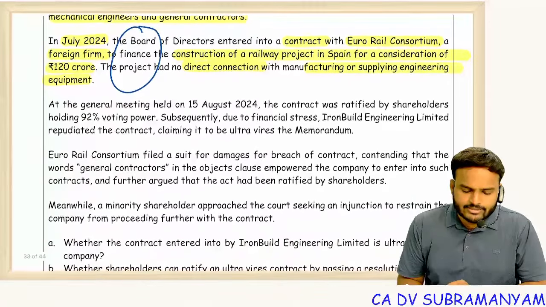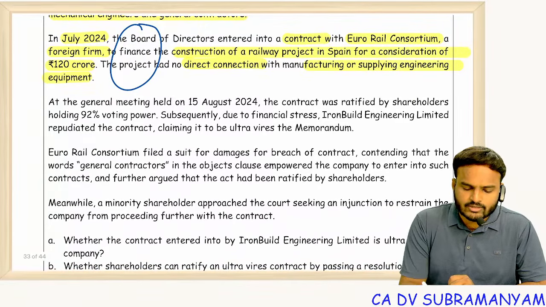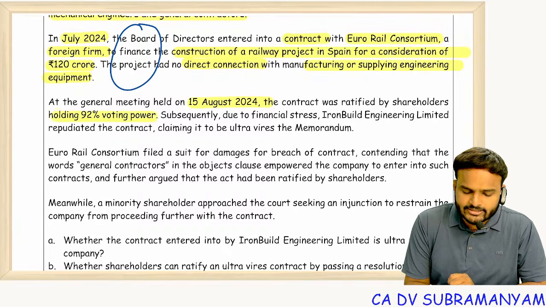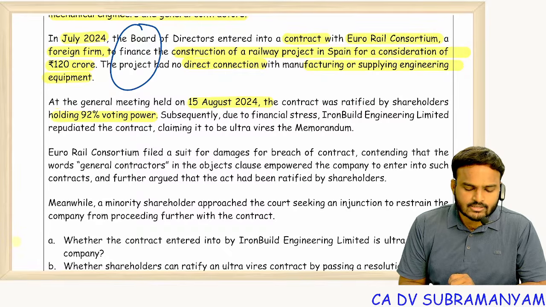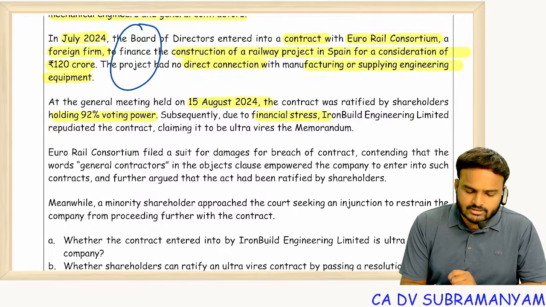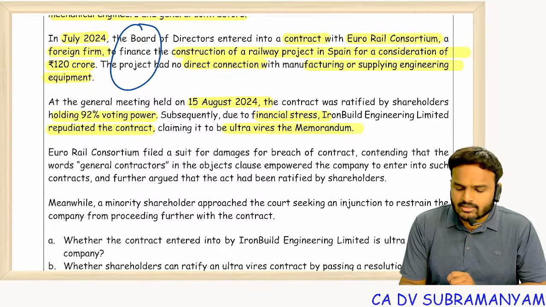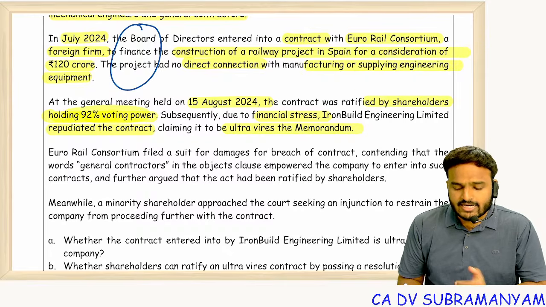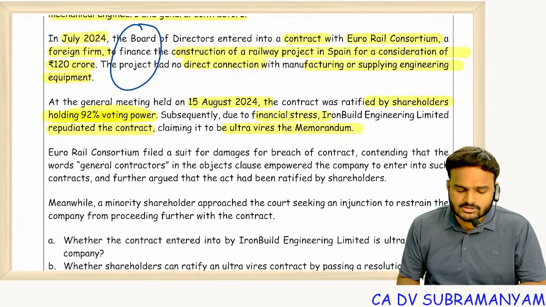At the general meeting held on 15th August 2024, the contract was ratified by the shareholders holding 92% voting power. Subsequently, due to financial stress, Iron Build Engineering Limited cancelled the contract, claiming it to be ultra vires the memorandum. So already 92% voting power members ratified it, more than a special resolution.